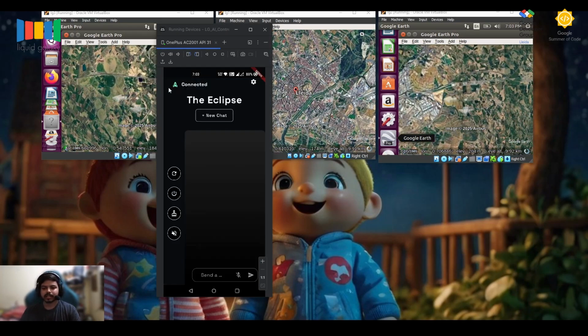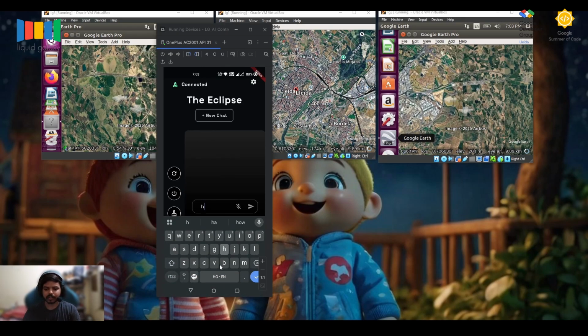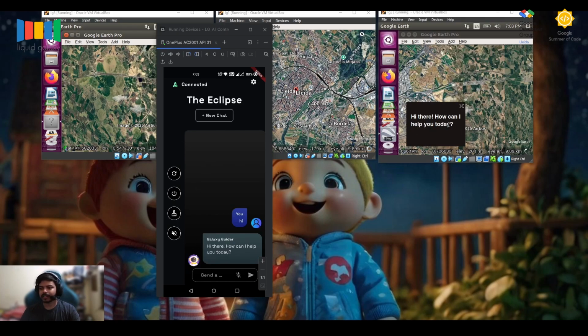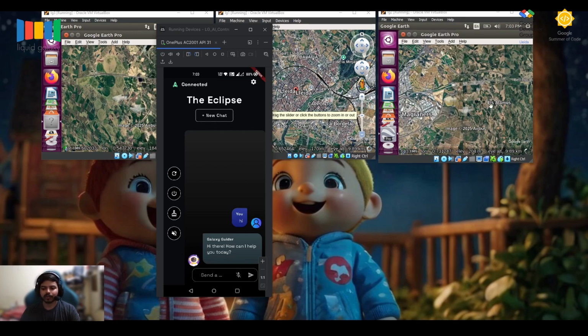Now let's test the real functionalities. First of all, I'm going to send here: hi. Okay, you can hear the voice: hi there, how can I help you today. This is a simple text and it will be shown on the rightmost Liquid Galaxy screen. Now I can also clean it, so you can see that this has been removed from here.